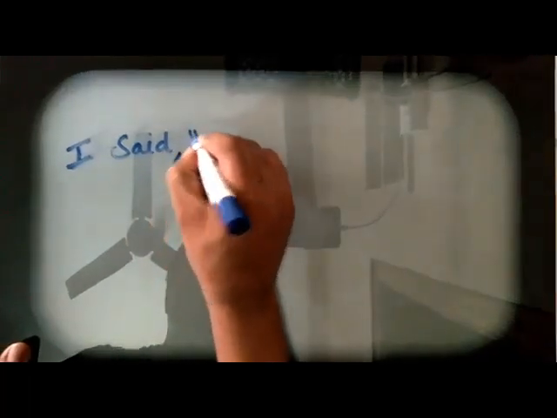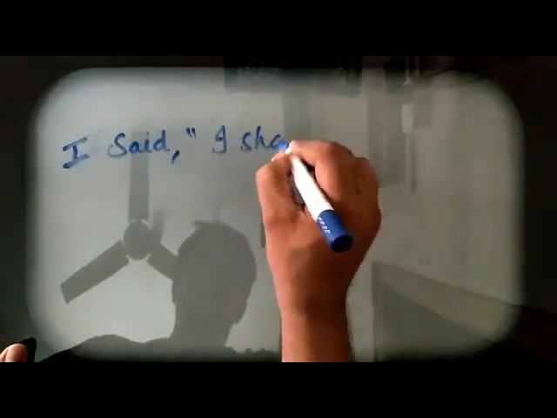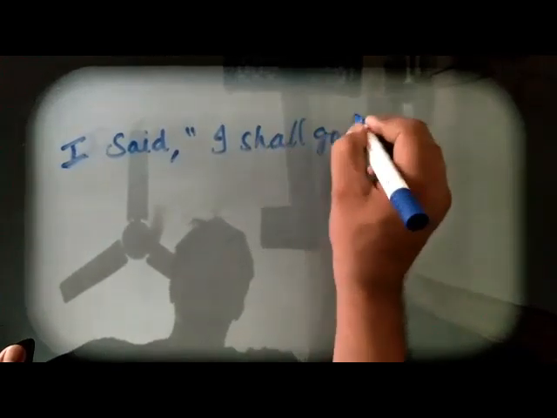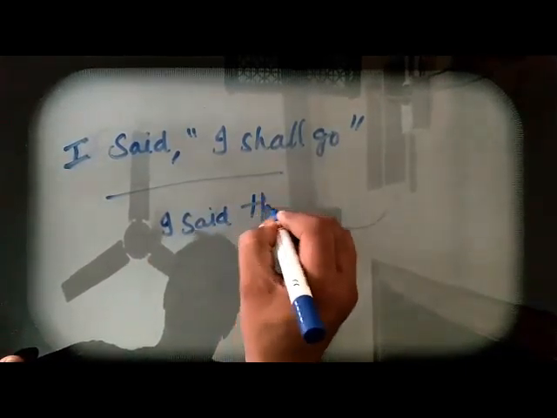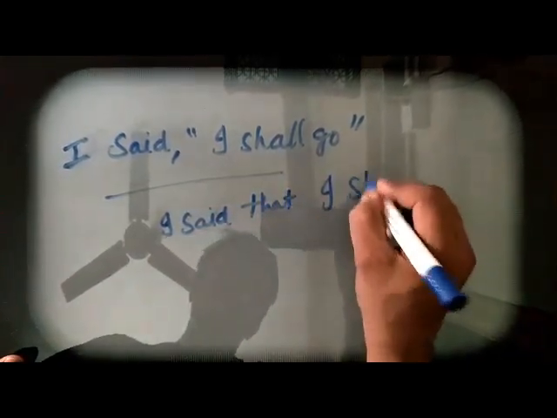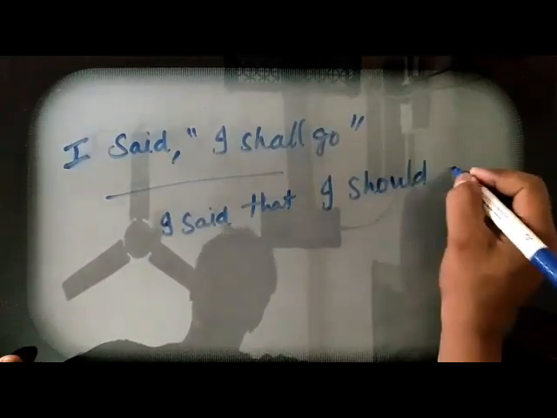So next rule, shall, will, can, may are changed into should, would, might, could. So let us see one example. I said I shall go. So when we change, I said that I should go.